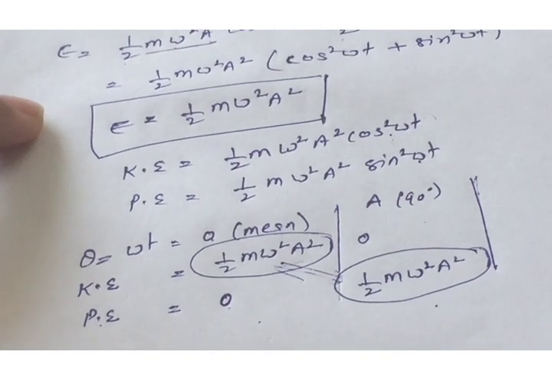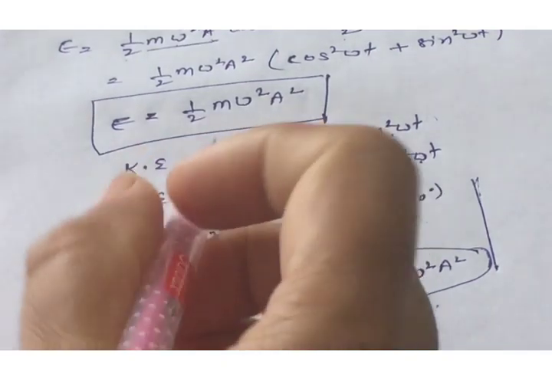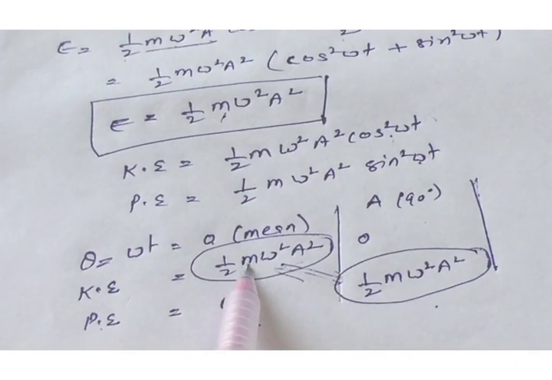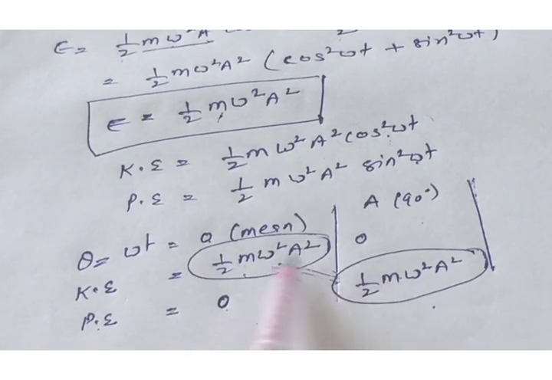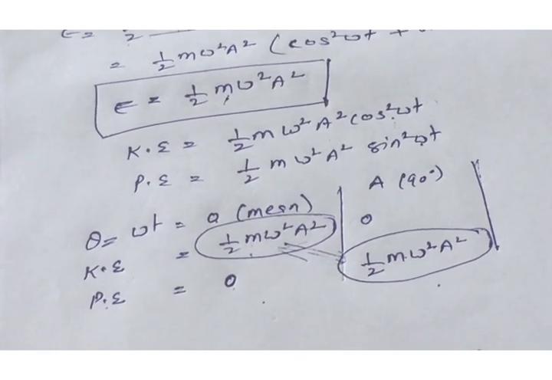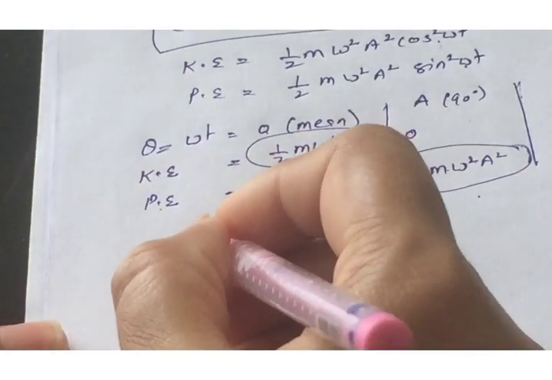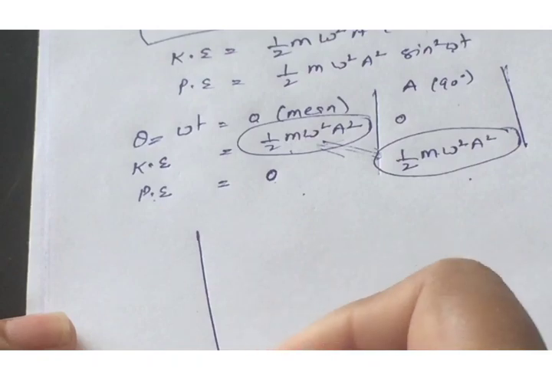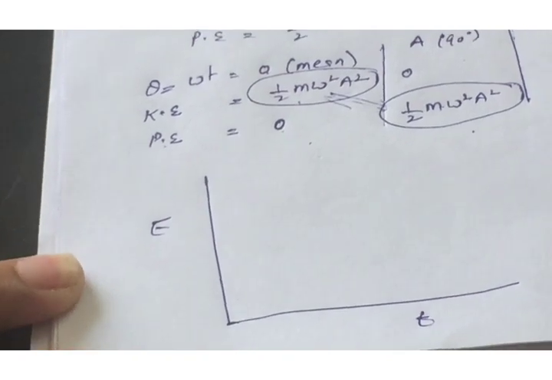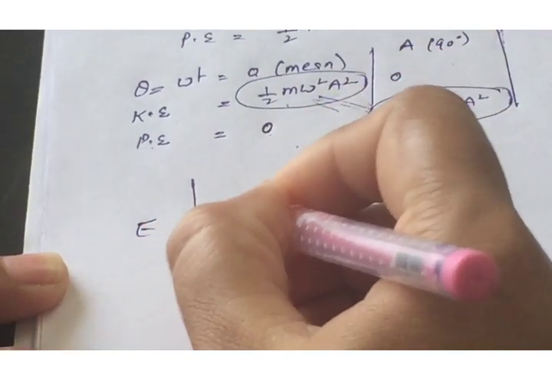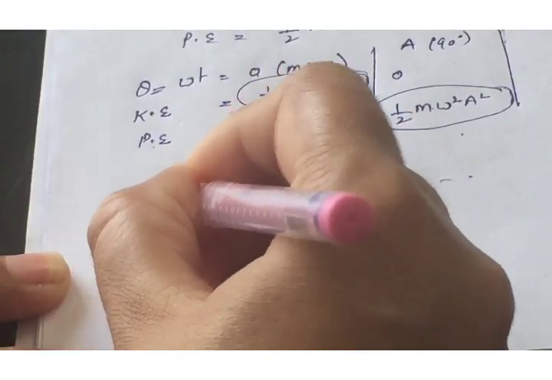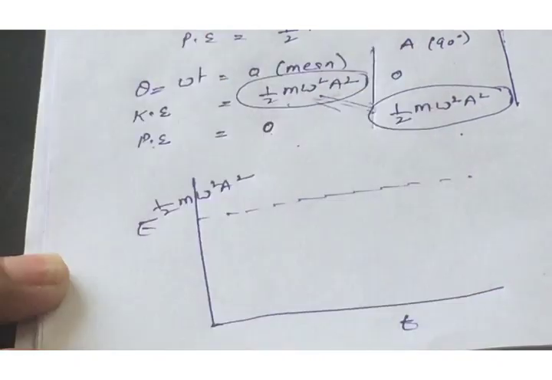This is the mathematical discussion about the total energy of the particle, and total energy consists of the kinetic energy and potential energy, and they are changing into each other and obeying the law of conservation of energy. If we draw a graph between energy and time, or energy and angle, let us consider this is the maximum energy, and the maximum energy is half of m omega square a square.